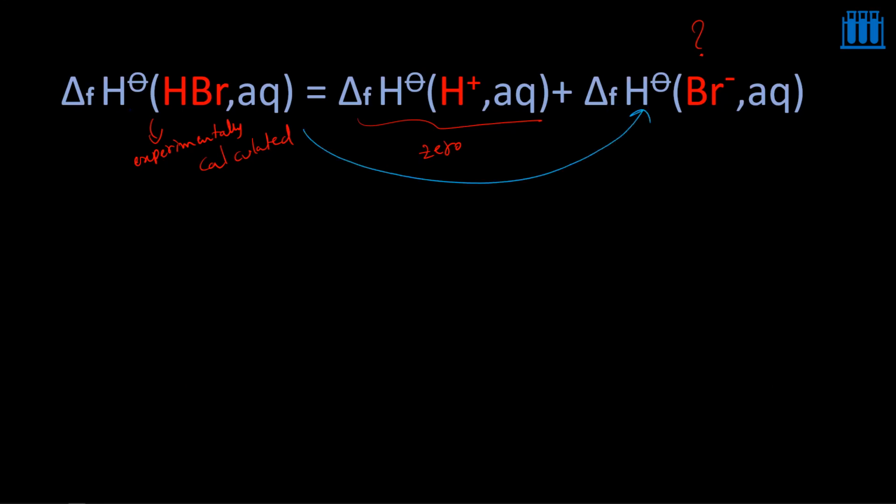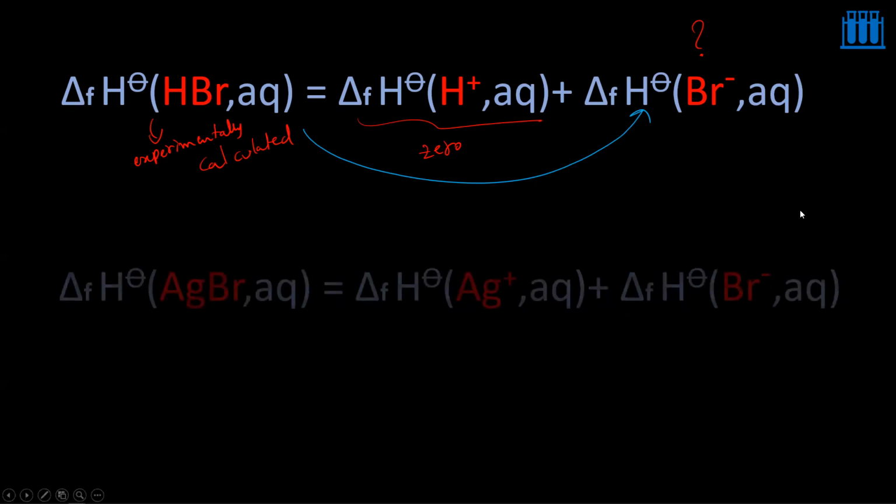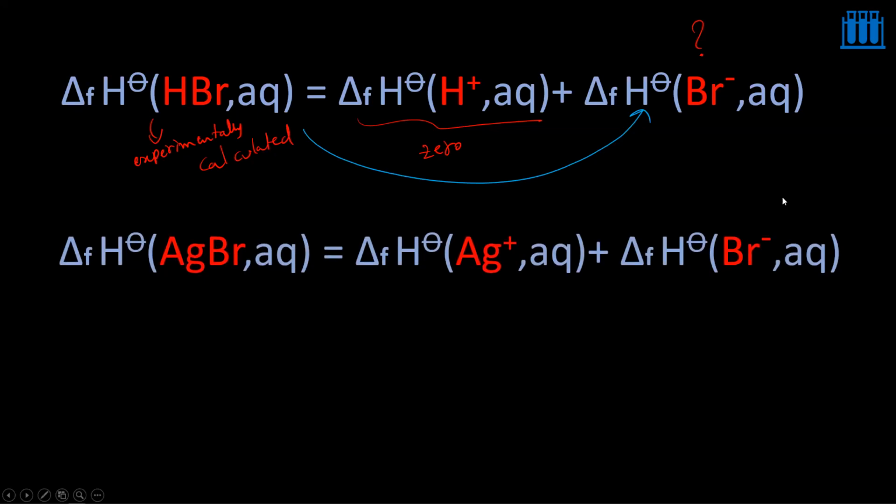So whatever the standard enthalpy of formation for HBr aqueous is, which is determined experimentally, the same is going to be adopted for the standard enthalpy of formation of Br minus. This is possible because you have assumed that the standard enthalpy of formation of H plus ions in aqueous medium is 0. Because of this assumption only, you can equate these two. That is the advantage of this assumption. Now you have calculated for Br minus. Now by using this Br minus, you can identify the standard enthalpy of formation of some other ion.